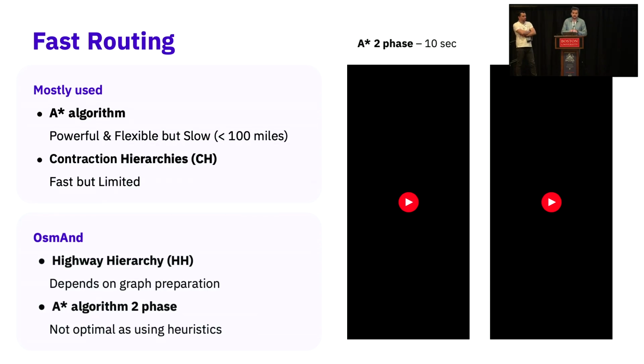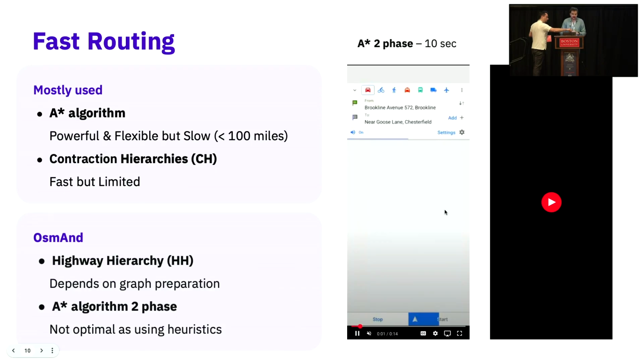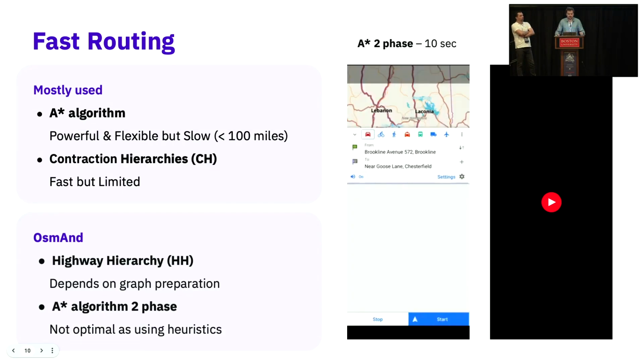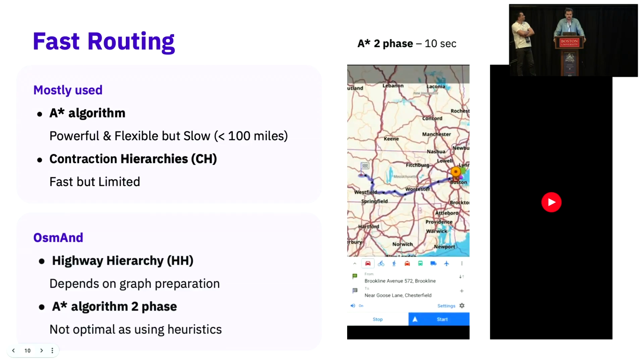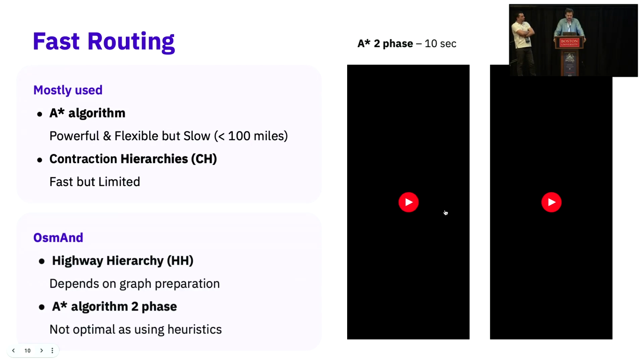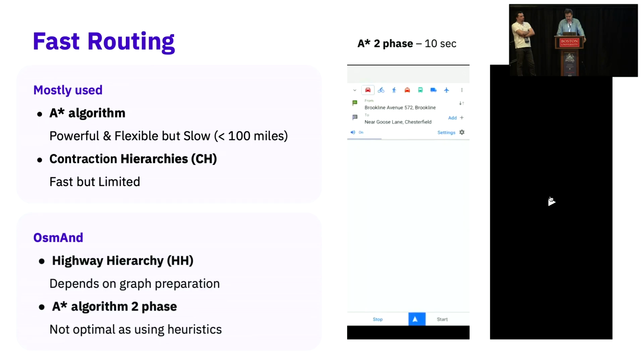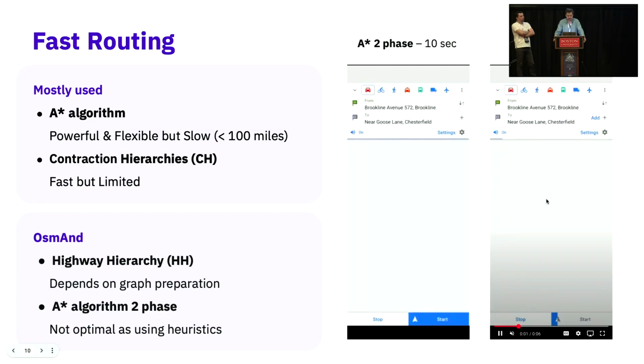Originally, we had been using the A-star two-phase algorithm, and it was good up to some point, but it has pretty much the same limitation in terms of how much we could process compared to A-star. We used the base graph, and it was not always optimal because we were using heuristics to get it faster.